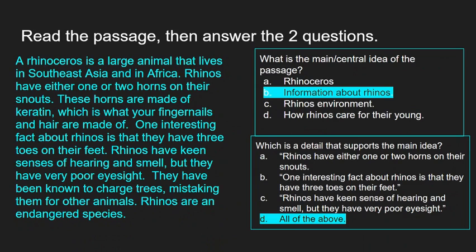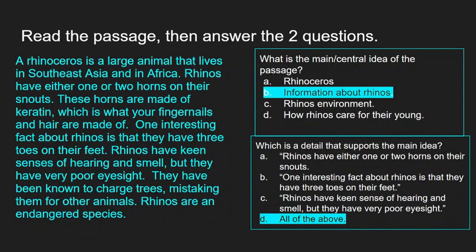Okay, so here are the correct answers. The main central idea of the passage is information about rhinoceroses, okay? And they're just giving you general information. They talked about where they live. They talk about what their horns are made of. They talked about an interesting fact about their hearing and smell. So really about their bodies and where they're from, okay? So it's just general information about rhinoceroses, okay?